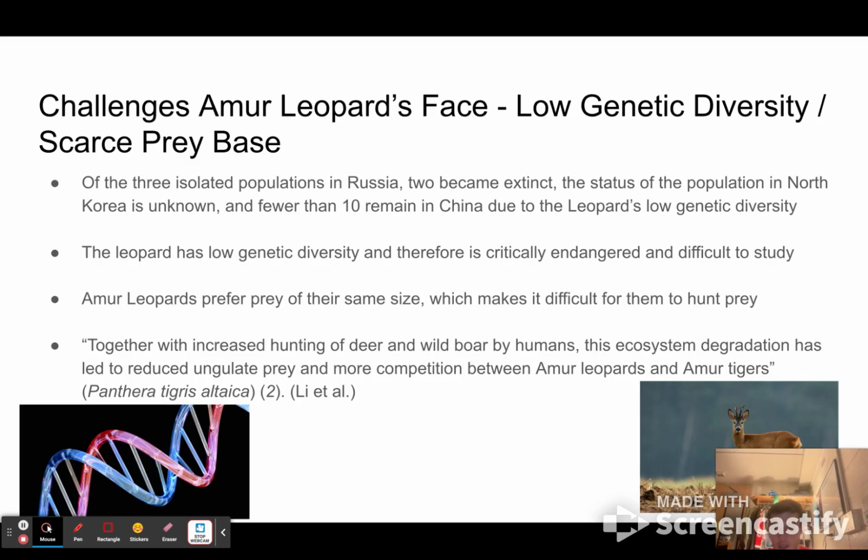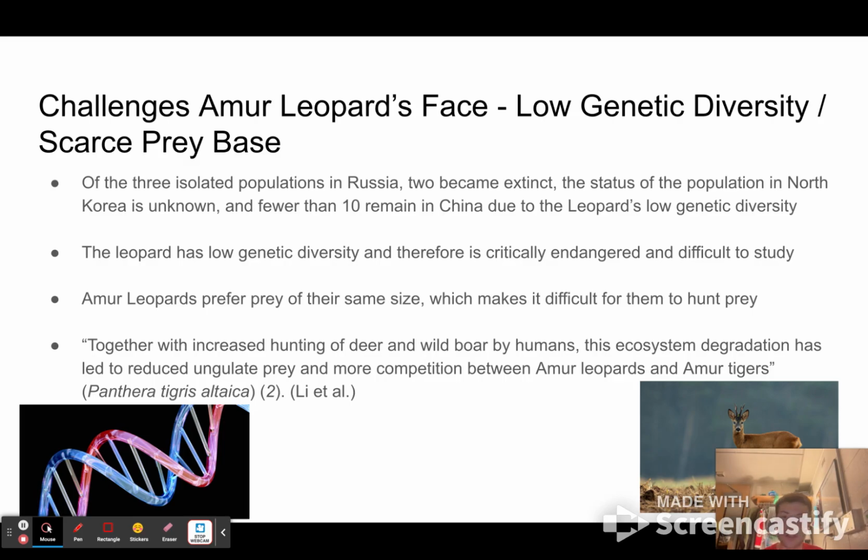And the Amur tiger conservation status. The Amur tiger conservation status is very similar to the Amur leopard since they're both big cats that share the same range and hunt the same prey. The Amur tiger also faces a lot of similar conservation challenges to that of the Amur leopard. On the bottom right of this slide, like I said, you can see the roe deer. On the bottom left, you got a DNA strand.